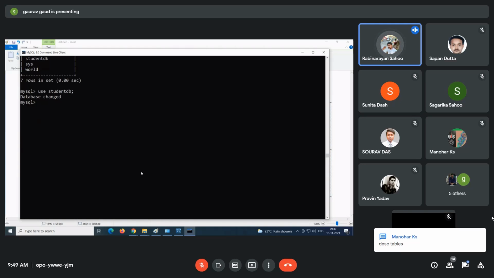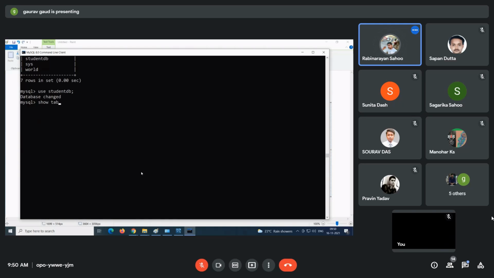Student DB is a database, so how many tables are there? Guys, there is not a single table. Just now we created that database, so it is empty. So, show tables. Empty set. We are not having any table.